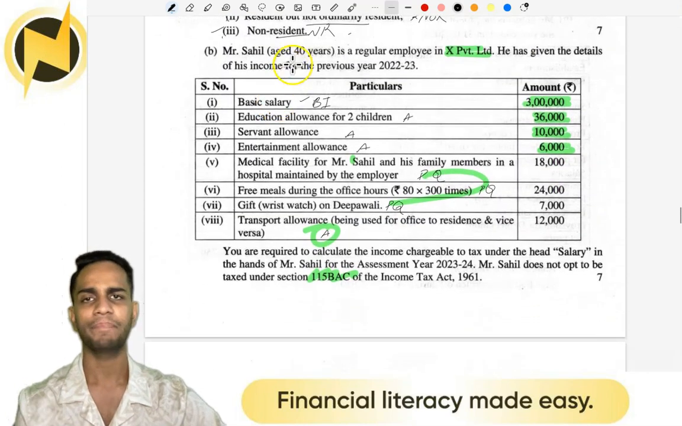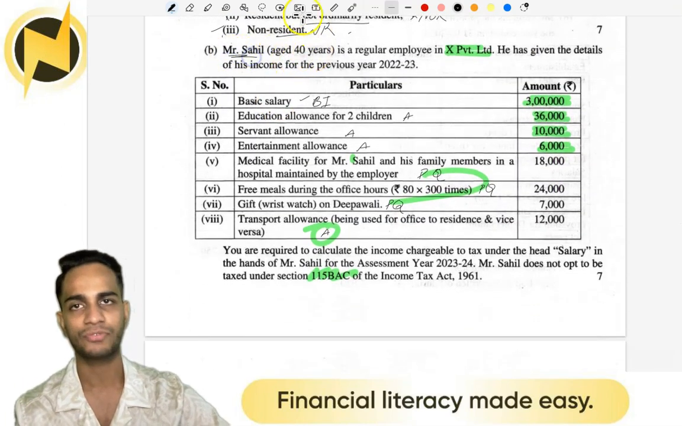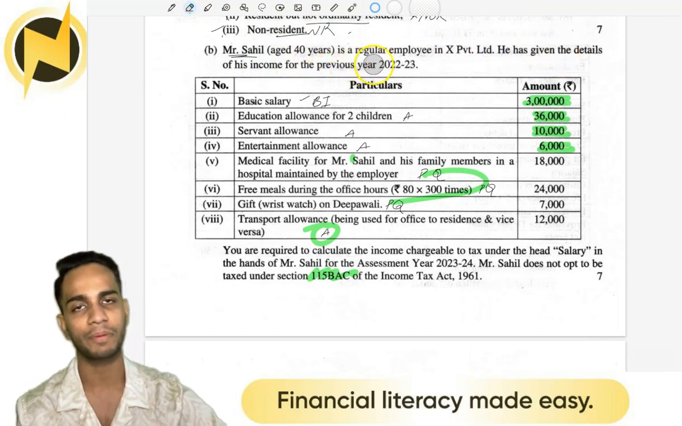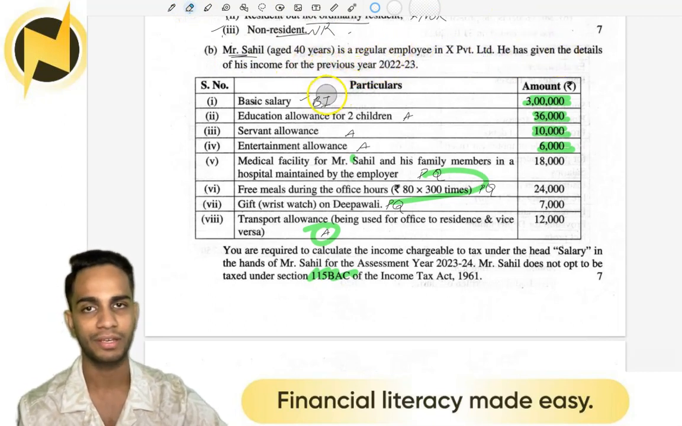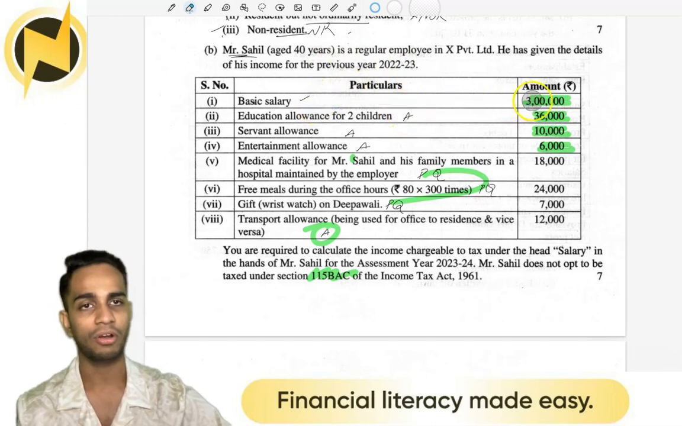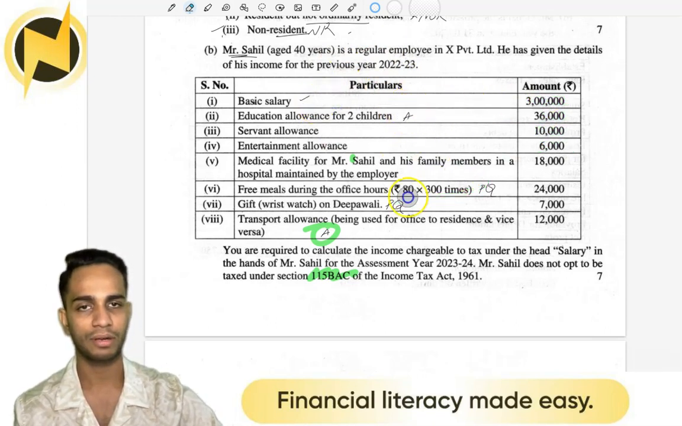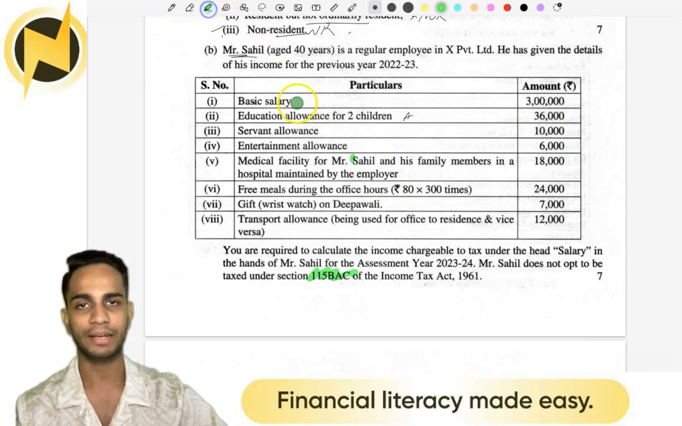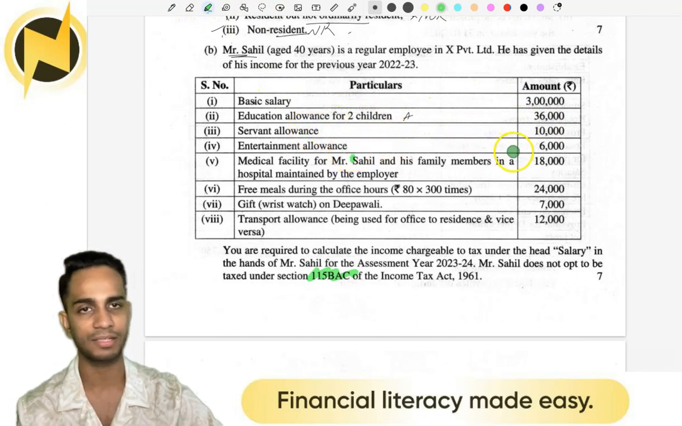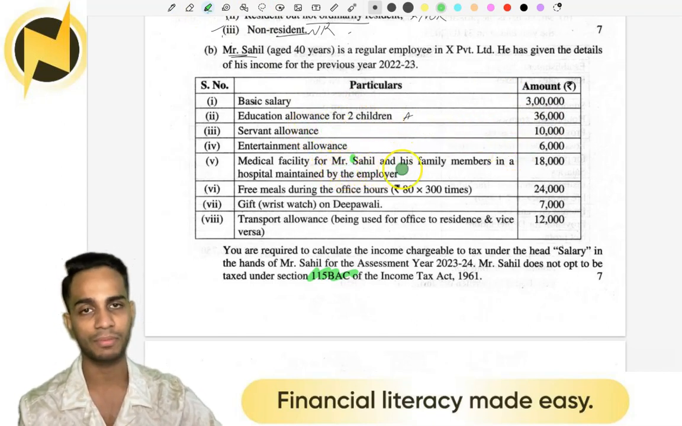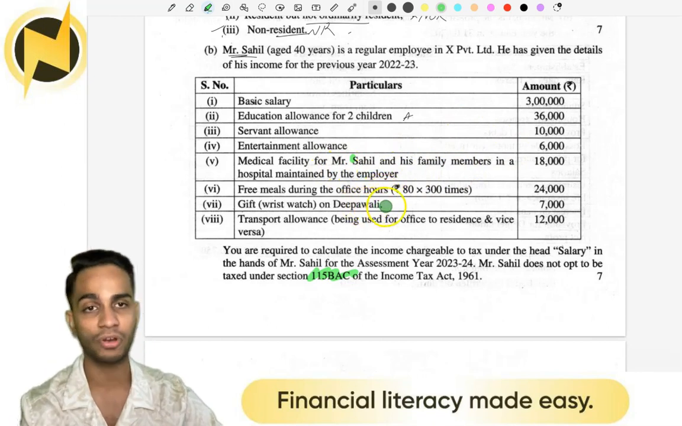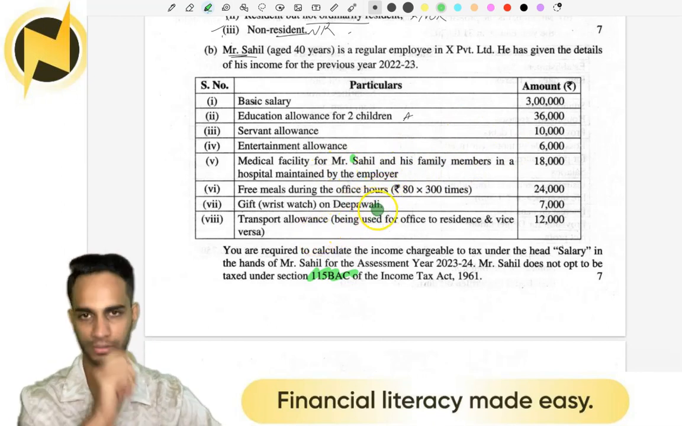Mr. Sahil, aged 40, let me just erase all this. He has given the details of the income from the previous year 22-23. Basic salary, lot of allowance. Basic salary, okay, 3 lakh. Education allowance for 2 children, 36. Servant allowance, 10. Entertainment allowance, 6. Medical facility for Mr. Sahil and his family members, okay. Medical facility. Free meals, gift on Deepavali, transport allowance, okay.